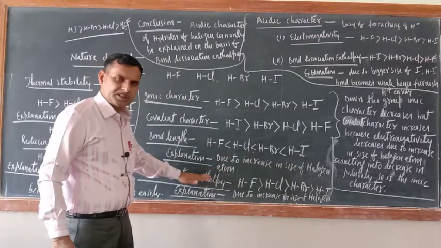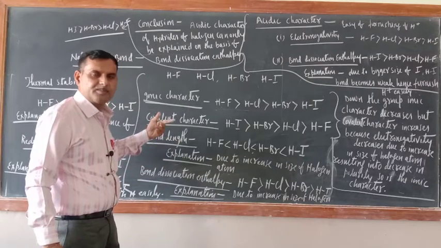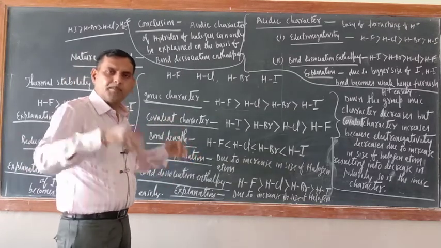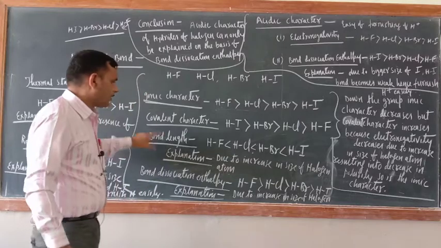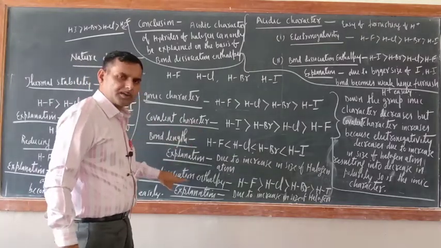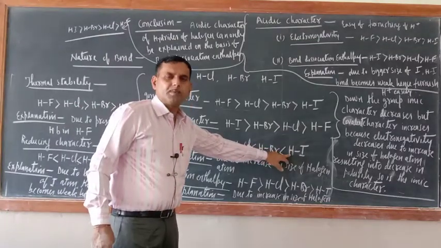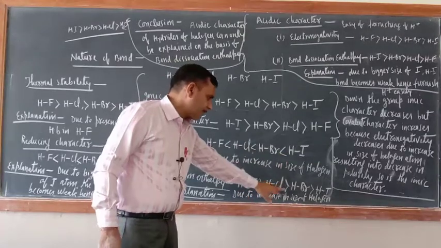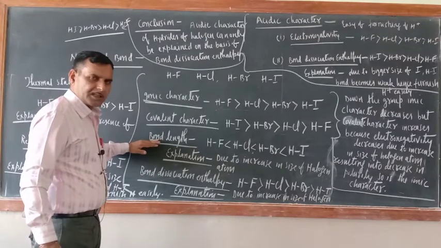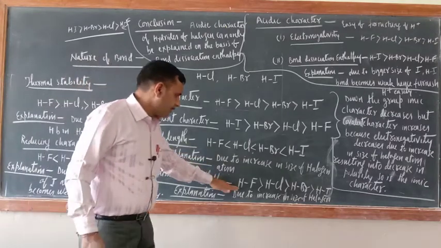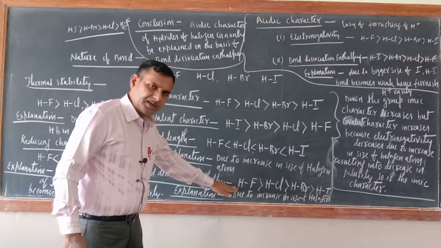Next one is bond dissociation enthalpy. Always remember, bond length and bond dissociation enthalpy are inversely related with each other. If bond length is more, bond dissociation enthalpy will be less. So are you getting my point or not? Bond length more means bond dissociation enthalpy will be less. HI is having most bond length, so bond dissociation enthalpy will be least. So HF is here having least bond length, so the bond dissociation enthalpy will be highest.